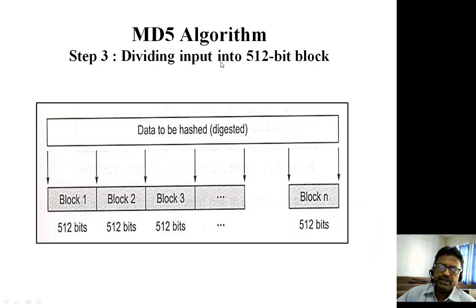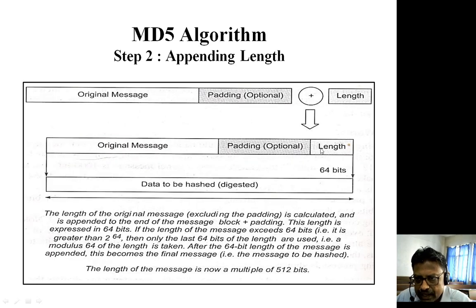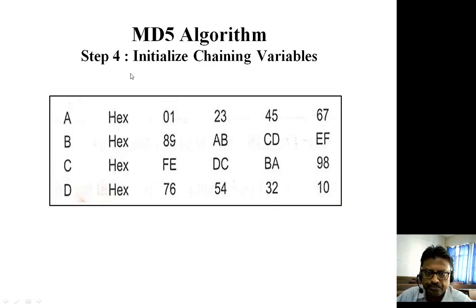Now, step number 3 is dividing the input into 512 bit blocks. In the first process we are adding certain bits so that it will become 64 bit less than 512 bit, and then we are adding 64 bits, so the length will become a multiple of 512 bit, and that is why the message which has to be hashed is broken into blocks, and each block will be of the size of 512 bits. So this is the third step.